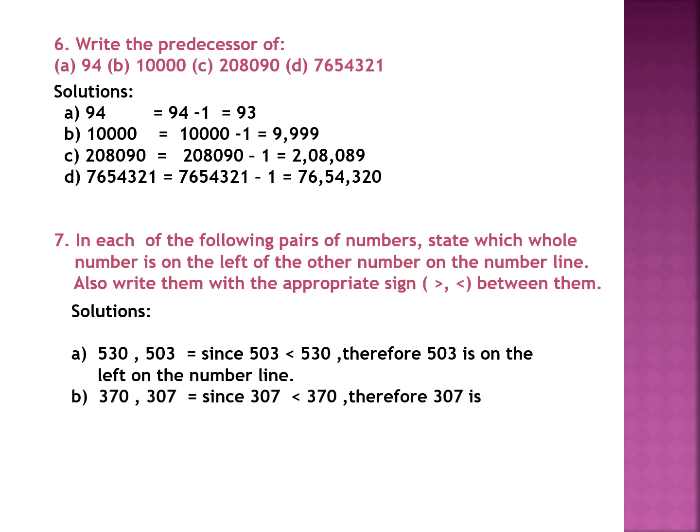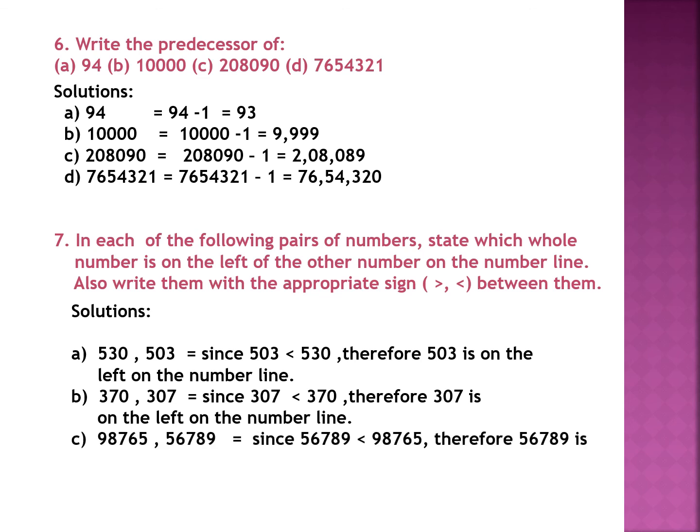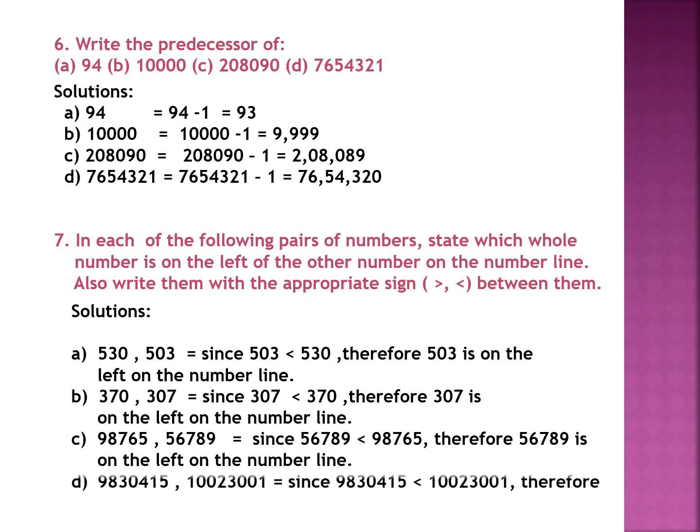B part, 370, 307. So out of these two numbers, which one is smaller? Yes, 307 is smaller. Therefore, 307 is on the left side of the number line. C part, 98,765 and 56,789. Now out of these two numbers, which one is smaller? Yes, 56,789 is smaller. Therefore, this number is on the left side of the number line.